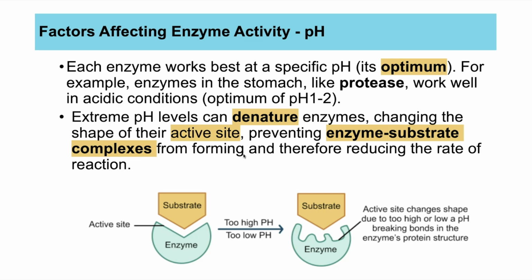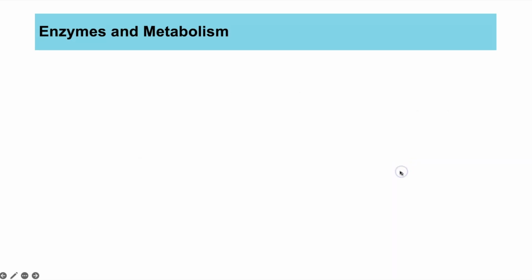So whatever the optimum is, if the pH is either too high, meaning it's too alkaline, or too low, meaning it's too acidic, that causes the enzyme to denature as well. So it also causes the enzyme to change shape, changing the shape of the active site, preventing enzyme substrate complexes, and therefore reducing the rate of reaction.